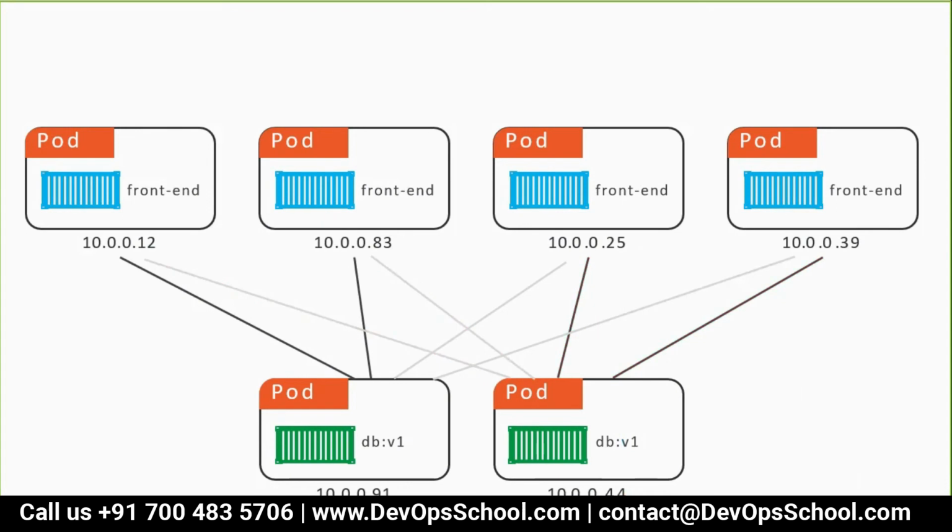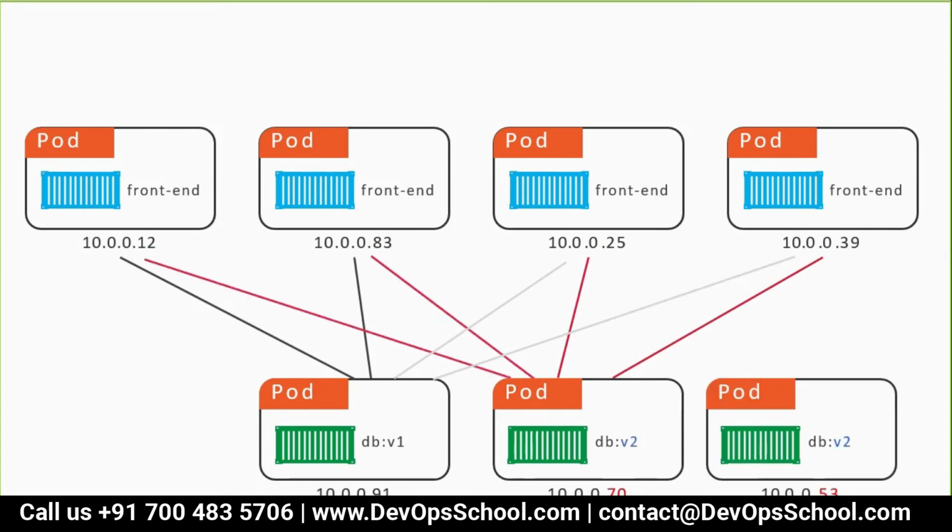See here, an upgrade has also happened. Now there is more complexity. So the upgrade has happened, and there is more complexity. Will it connect to V1 or V2? What exactly? And the IP address also keeps changing when you upgrade. So look at this. Okay guys, are you comfortable with this so far?